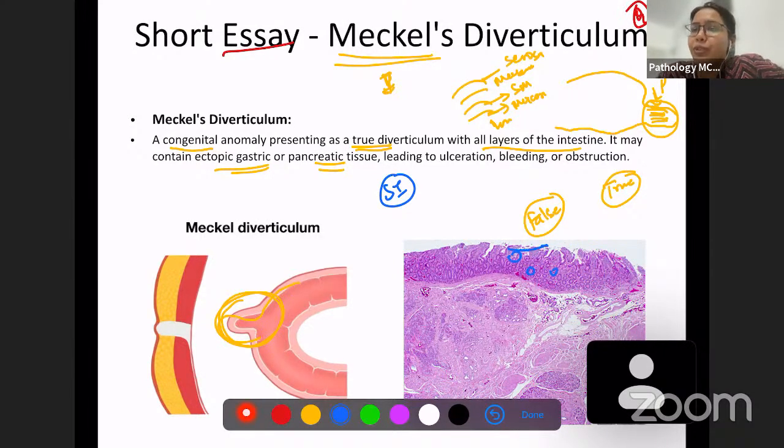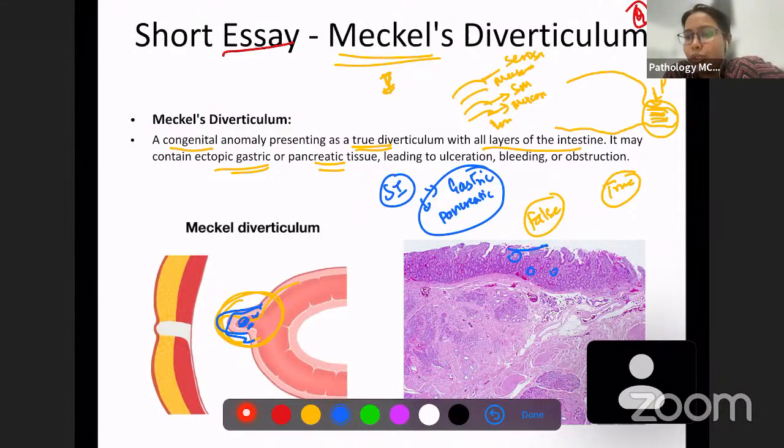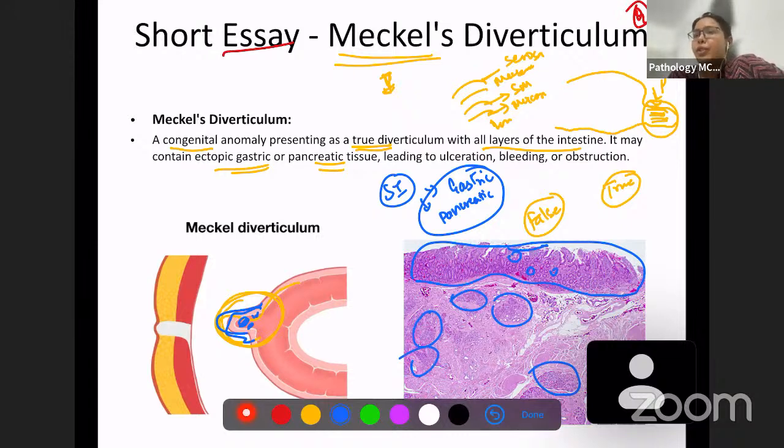But when you find gastric tissue in the intestine, or when you find pancreatic tissue in the intestine, then we call it Meckel's diverticulum, provided there is outpouching. So in this outpouched area, you're going to see a few tissues which are made up of pancreatic or gastric tissue. Here you can see this is a normal intestine, and then there are a few nests. These are pancreatic tissue. Just remember, Meckel's diverticulum is a true diverticulum, and it's going to have pancreatic tissue or gastric tissue in it.